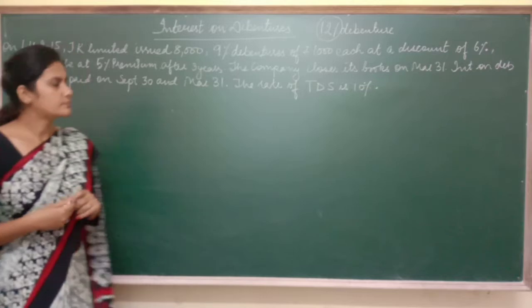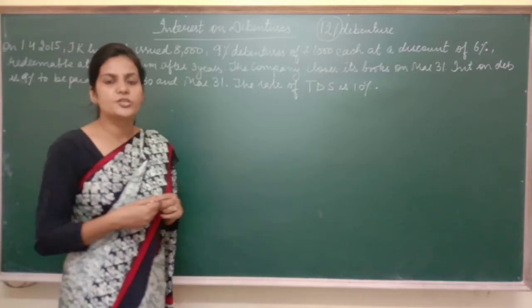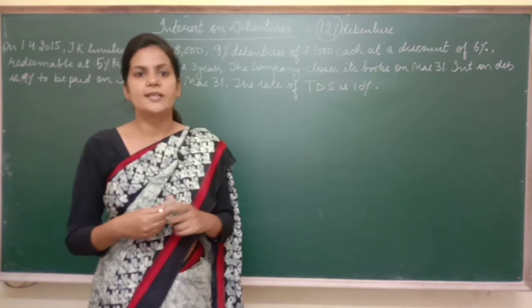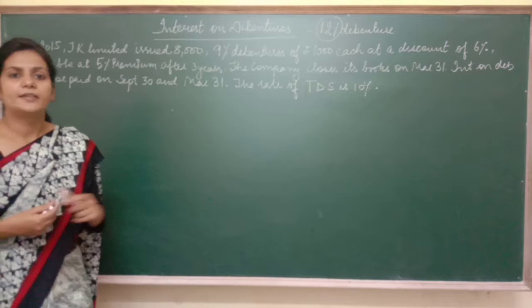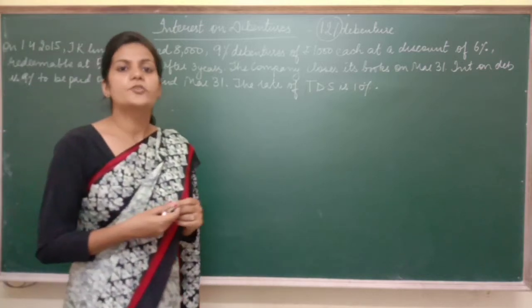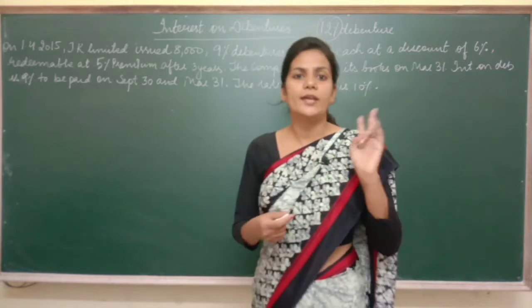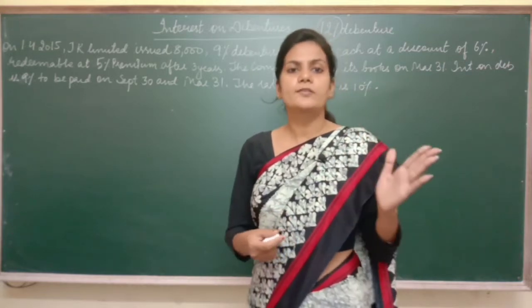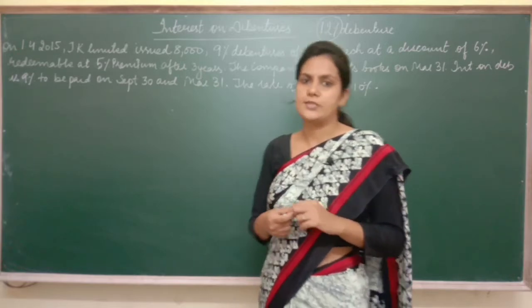Got it? Secondly, the company always pays interest on these debentures on a half yearly basis, like twice in a year. One could be on 30th September and the next on 31st of March, because you know that the financial year ends on 31st of March only. So we are going to pay interest half yearly, one installment on September 30th and the other on March 31st.